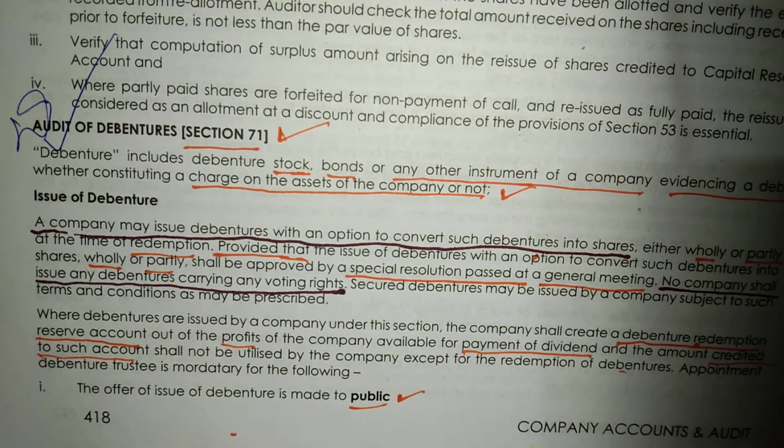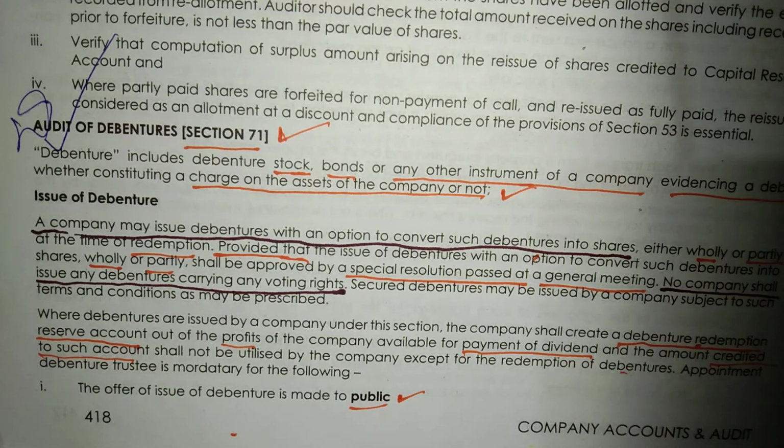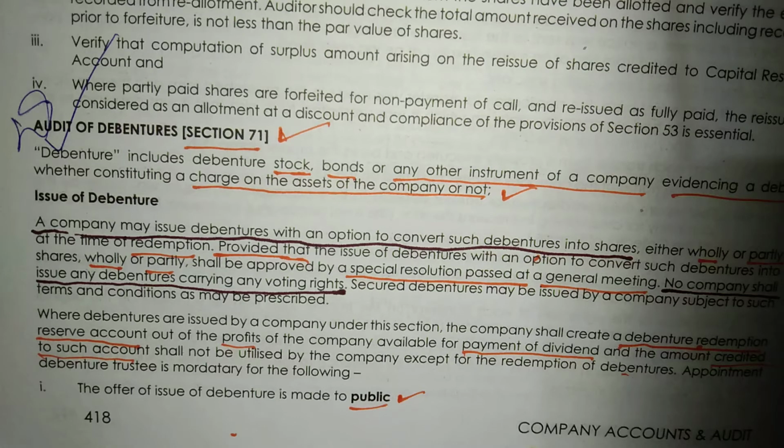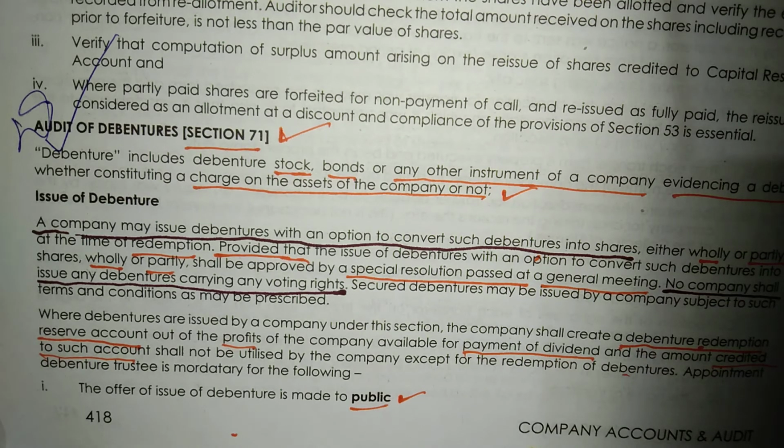Very important topic. You need to remember all the important points like issue of debentures and what are the auditor's duty, interest on debentures and what are the auditor's duty, redemption of debenture and what are the auditor's duty, and collateral security, debenture issued as collateral security. Okay, so this is it, all about audit of debentures, section 71. Section is very important, you need to remember all the sections. Audit of debenture is falling under section 71.